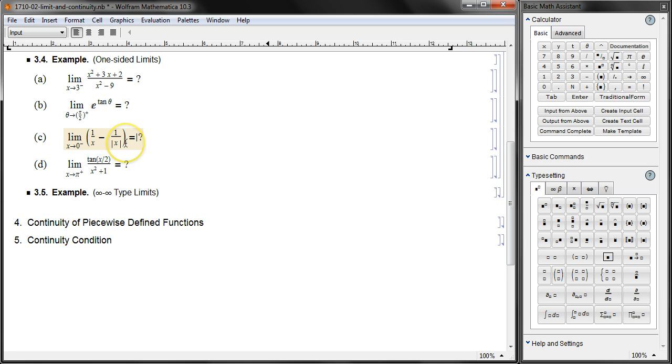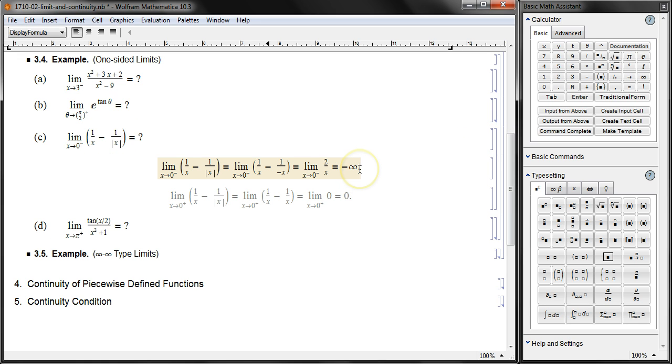How to remove the absolute value. When x is greater than 0, then the absolute value is the same as x. When x is less than 0, we need an extra negative sign. Here x is going to 0 from the minus side, so we need an extra negative sign here. And basically this is the computation here. So minus minus plus, we have 2 over x. And then we have negative infinity. It's going to 0 from the minus side, so negative infinity. The other way around, plus side, then we don't have extra negatives, so x over x is 1, that's just 0, so the limit of 0 is going to be 0.